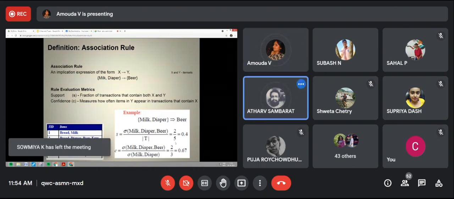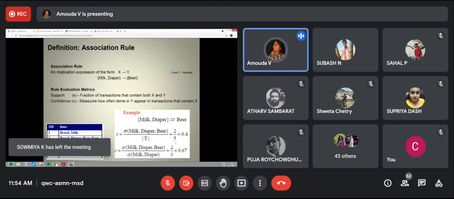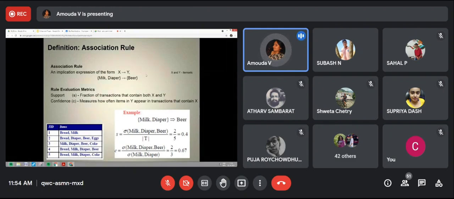Yes, ma'am. Whereas confidence is the next measure, where we check all 3 items as we saw previously, but not in the whole transactions. We take only the transactions which have milk and diaper together. What is the meaning of it?